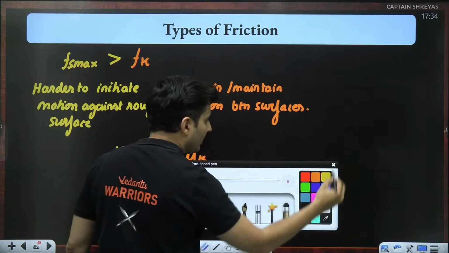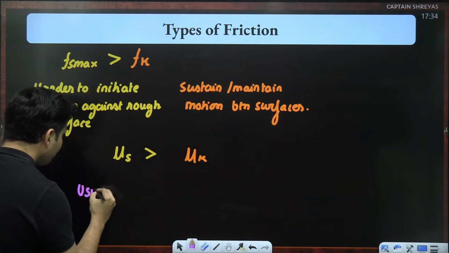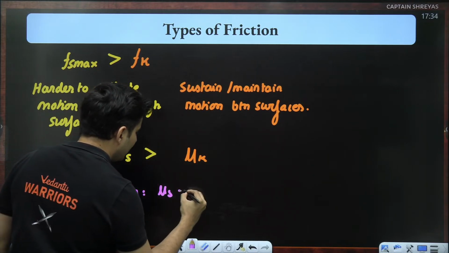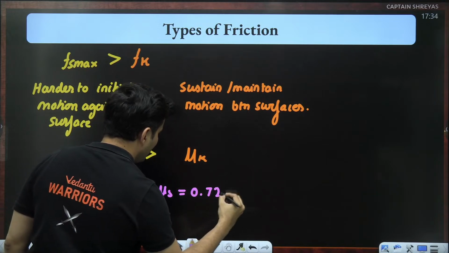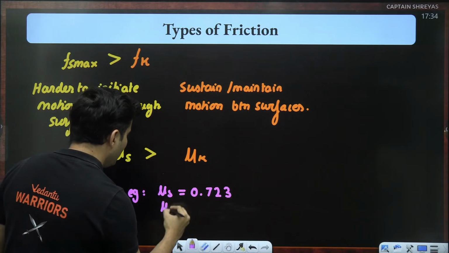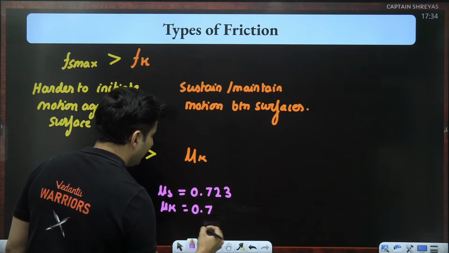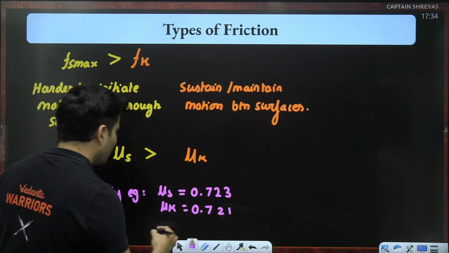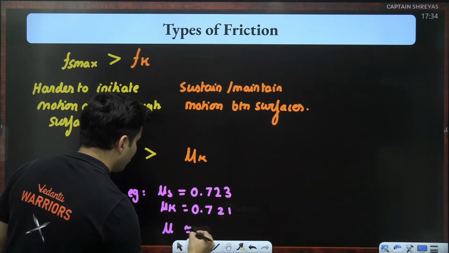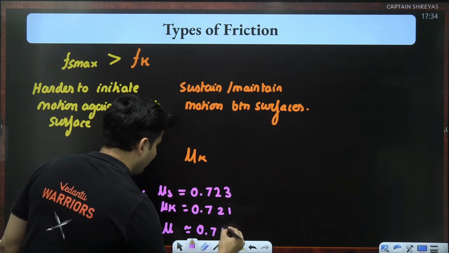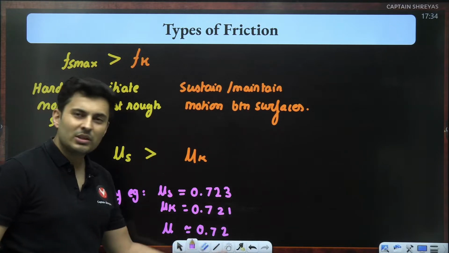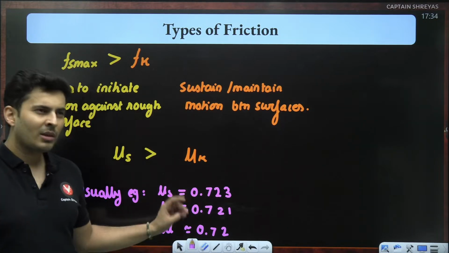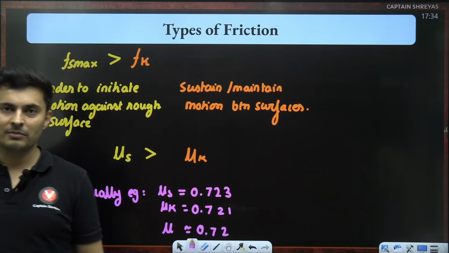But usually what happens? Usually, for example, say mu s is equal to 0.723, and mu k is basically 0.721. You can say almost they are the same. So what we say, mu is approximately 0.72. So when I do not put any subscript, it is understood that the values are very close by, which we can completely ignore the difference.